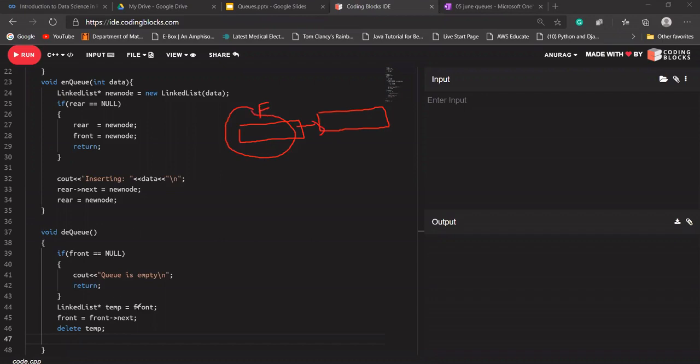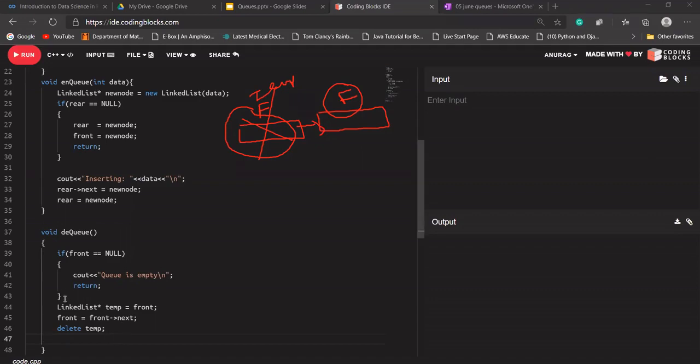Temp is a temporary variable, and I'm storing the address of the front node here. And now I'm saying front is equal to front's next. Now front is pointing to this node. Now, line number 46, delete this temp because temp is pointing to this node. Okay. Is that clear with everyone?